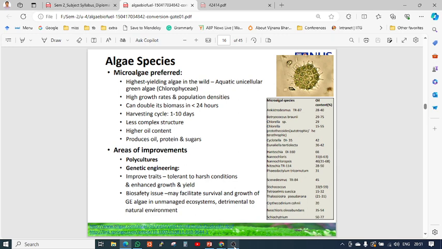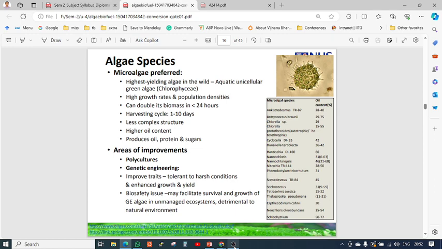That is algal species, and microalgae are preferred mostly. Actually, algae are of two types: microalgae and macroalgae. Let's discuss this. Microalgae are mostly preferred. They are small algae, teeny particles. The highest yielding algae in the wide aquatic plain is called chlorophyceae, the green algae. That is the name of the highest yielding algae.